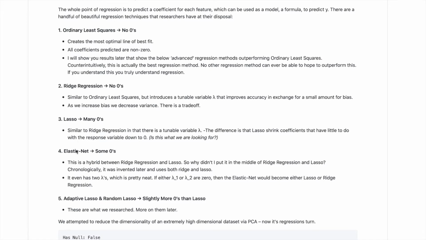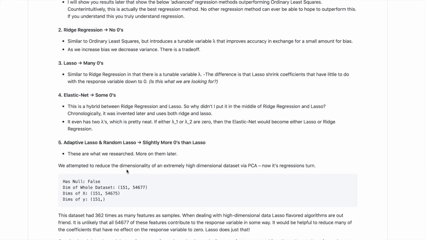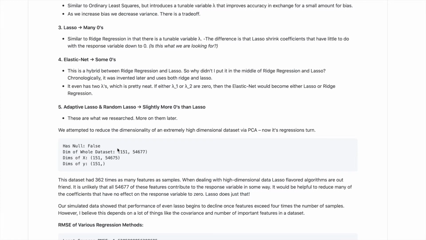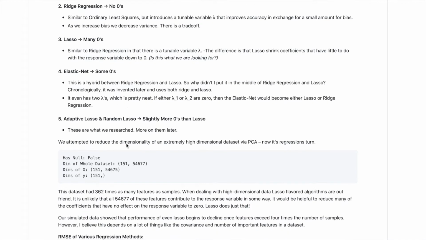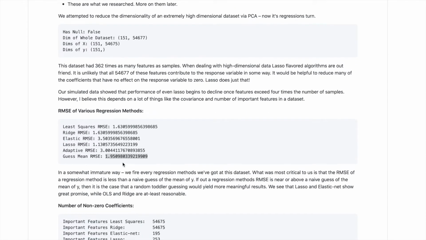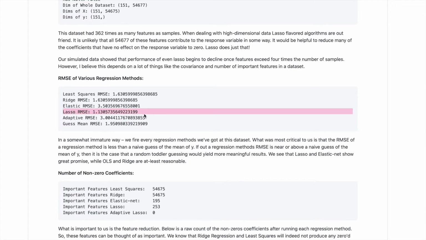What's most important is the lasso and elastic net regression techniques reduce many of these coefficients to 0, which is quite exciting because then we can reduce our features to a handful of important features, whereas we're not so much caring about the actual coefficient values anymore. We just want to know which features are important. And we see that Lasso, in terms of RMSE, when we throw all these regression methods at the problem, Lasso will perform the best.